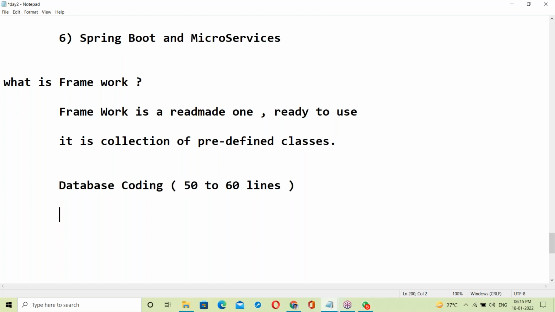This code you can avoid using the Hibernate framework. Hibernate framework has predefined code, so with the Hibernate framework we can avoid that coding.